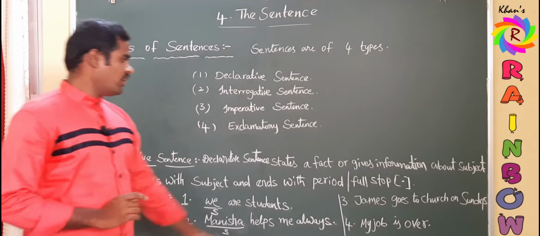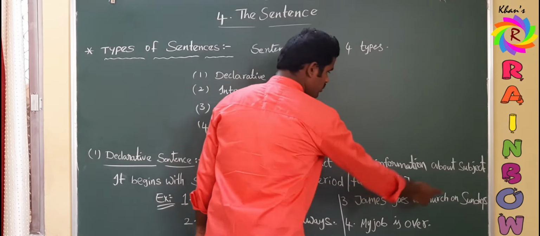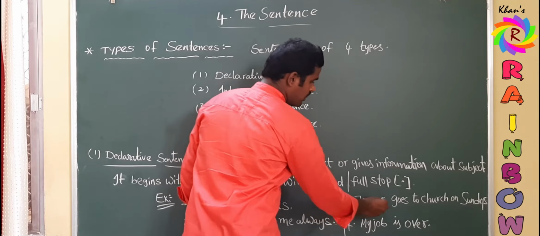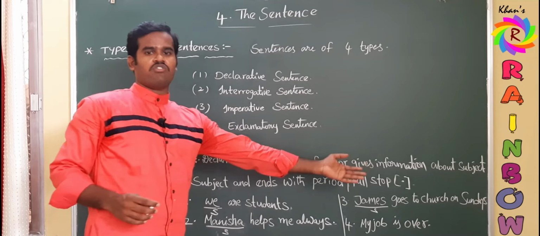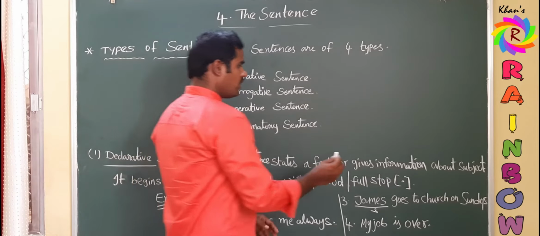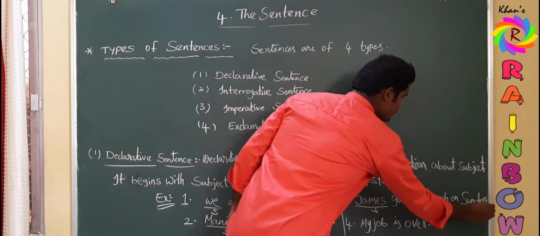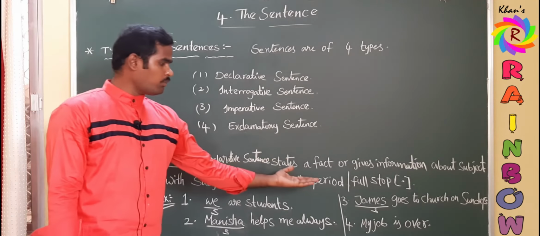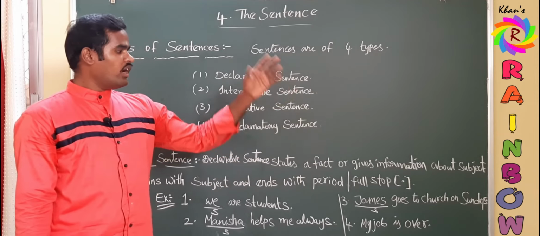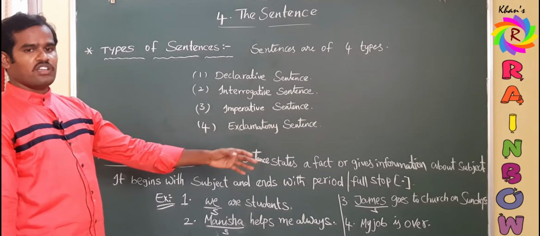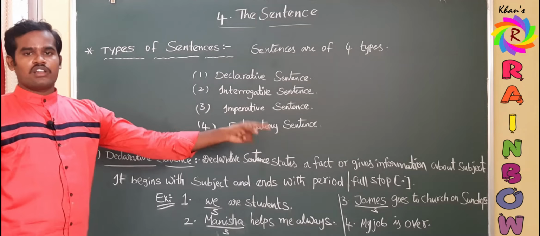or not. And the third one: James goes to church on Sundays. So here James is the subject because he goes to church. The work is being performed every Sunday by James. So he is the subject, and here you can identify the full stop at the last. That is the period. So by observing the subject in the initial position and seeing the full stop at the ending, we can say that the sentence is a declarative sentence.